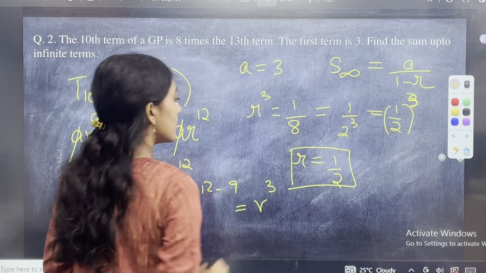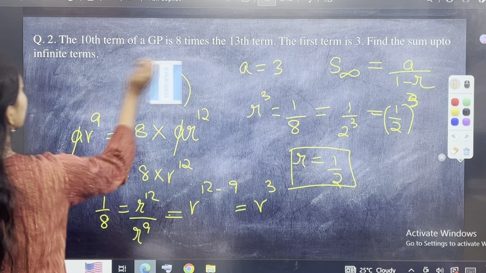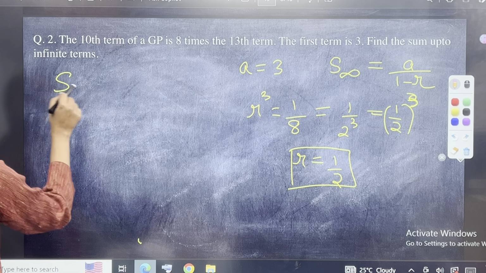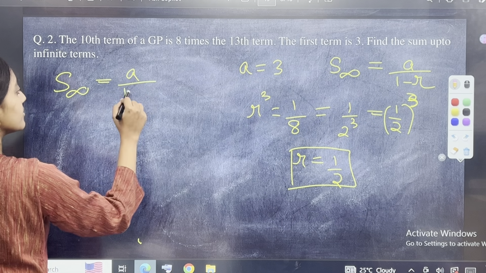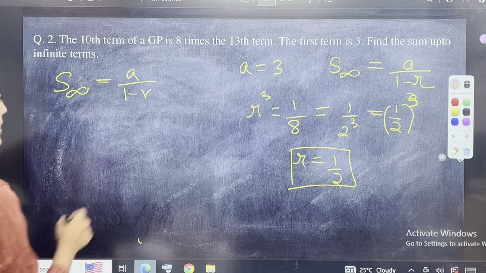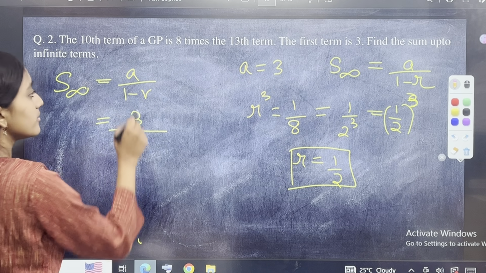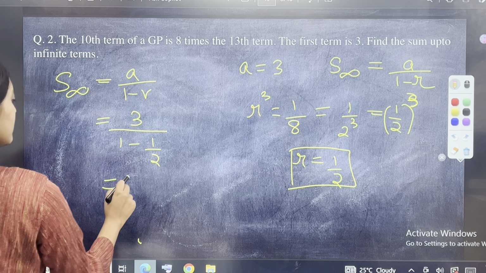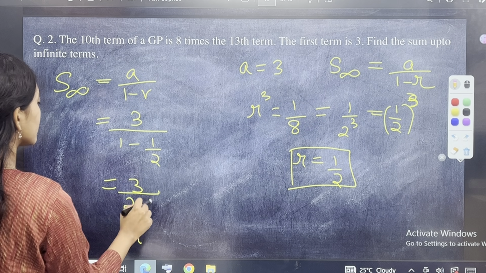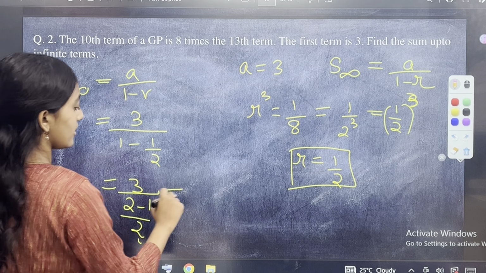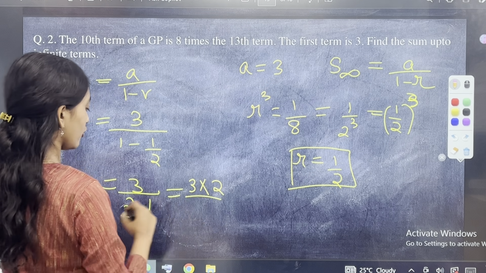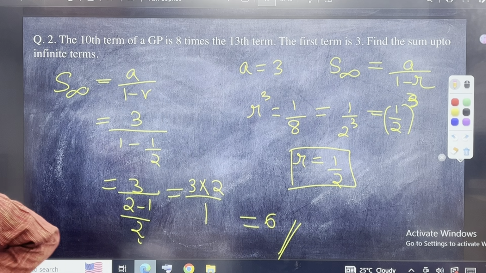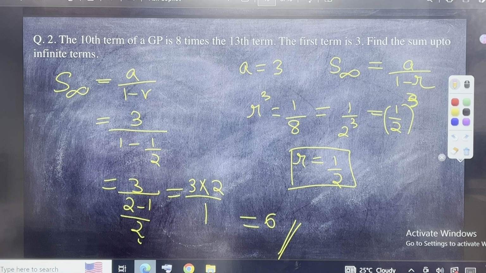Okay. Now, let us try to find out what is the sum up to infinite terms. So the sum up to infinite terms will be S infinity is equal to A by 1 minus R. Correct? So A is 3, 1 minus R is 1 minus 1 by 2. Do the LCM here. 3 divided by 2 minus 1 divided by 2. ये ऊपर चला जाएगा. 3 into 2 divided by 2 minus 1 is 1. 3 2s are 6. So the sum up to infinite terms of the GP is equal to 6 for this particular question.